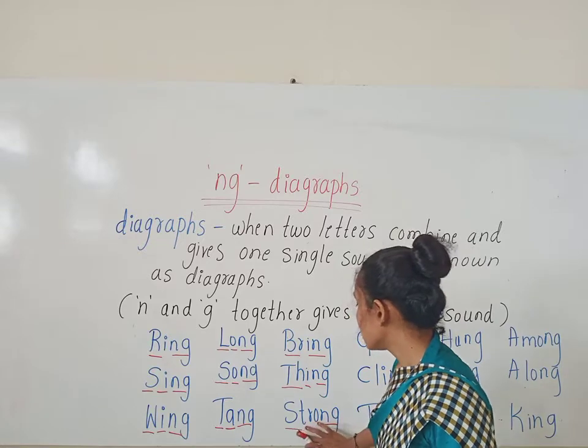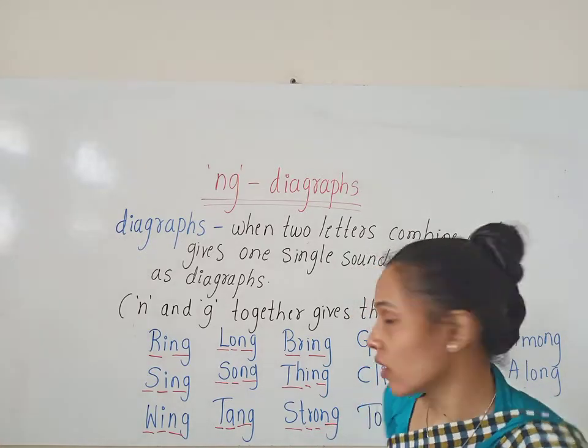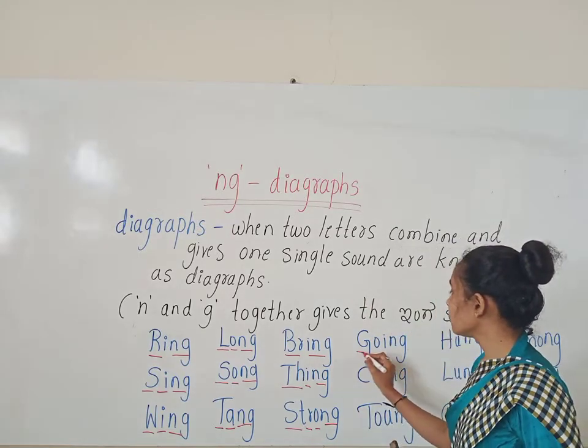Okay, children. Str, r, o, ng. Strong. Okay, now look at the next word.